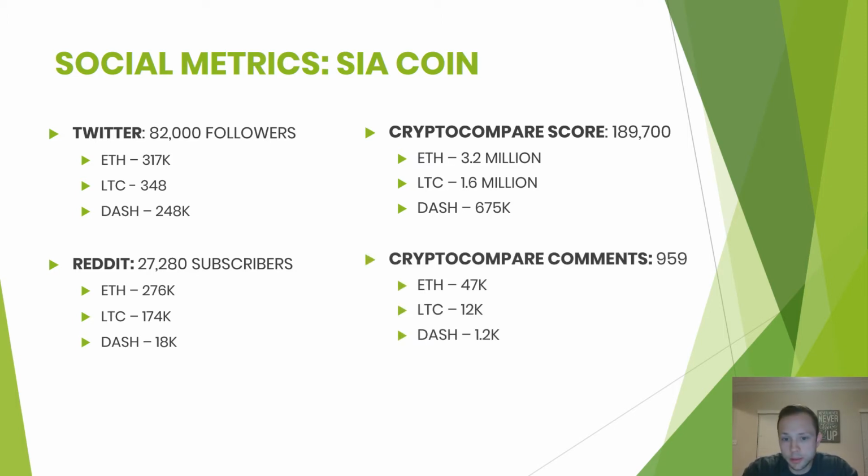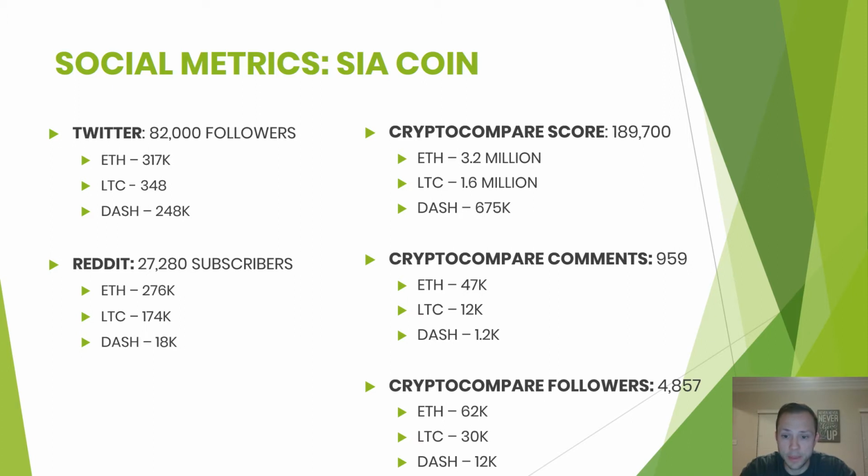Their comments, essentially that's just the comments on Crypto Compare, not comments around the whole entire web. But they're very, very low, meaning not a lot of people are commenting and talking about Siacoin on Crypto Compare. Not the end of the world. I was actually surprised that it was comparable to Dash, but it was definitely not comparable to Ethereum, as you can tell. And then followers, those are the people that are following this particular coin on Crypto Compare. In comparison, it's much, much lower than the rest. And given the fact across the board you can see it's lower, that doesn't necessarily surprise me.